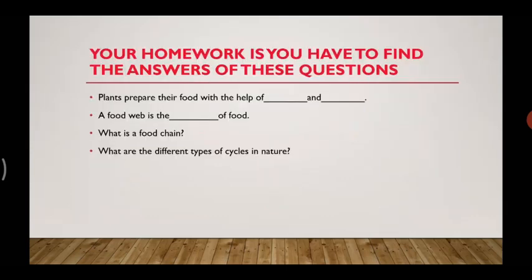Let's move forward. That is your homework, as you have to find the answers of these questions. Plants prepare their food with the help of dash and dash. A food web is the dash of food. What is a food chain, and the last one is what are the different types of cycles in nature.